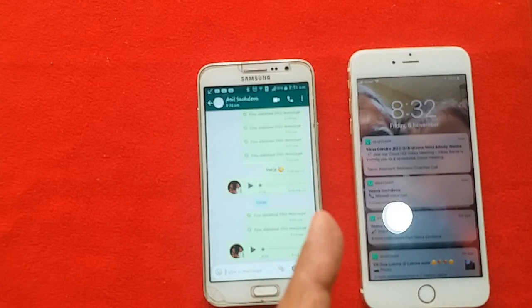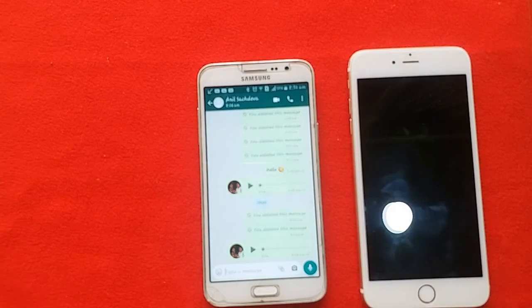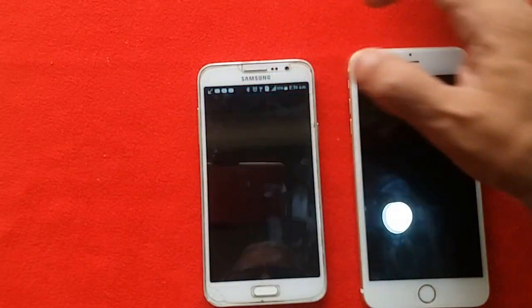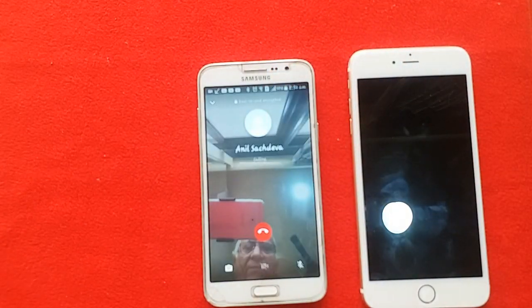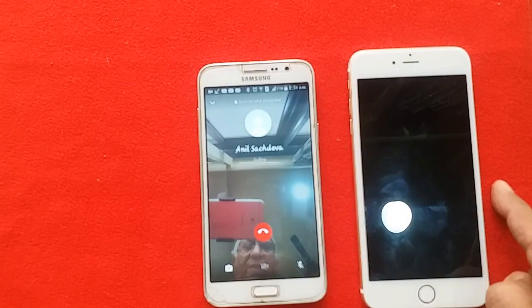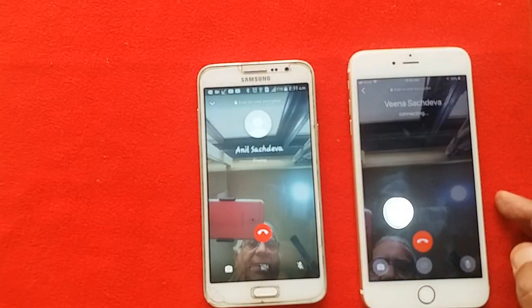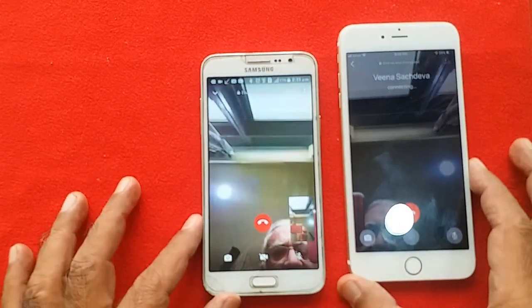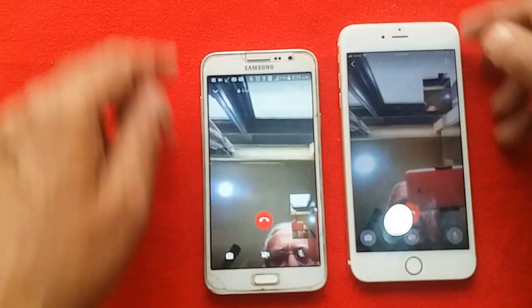Now we'll see how we can make video call. For making video call, press the camera button. The video call will start going to the other person. The next phone is receiving video call. Now the call got connected at both the places. You can hear the sound at both the places. It started from one phone and went to the other.